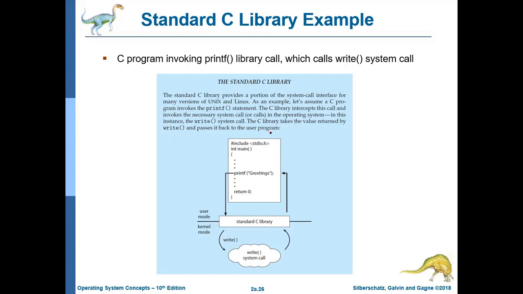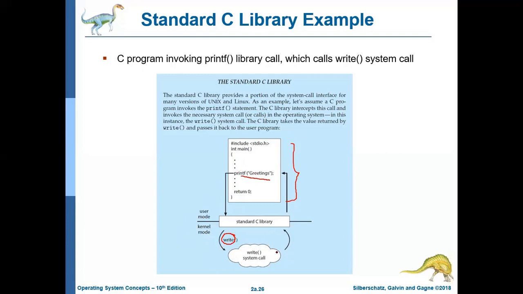So here we have a C program. Somewhere in between you have written the printf statement and you want to print the greeting. First you call the standard C library. Now you are in user mode. After going to the standard C library, you will be in kernel mode. Indirectly, it will call the write system call.